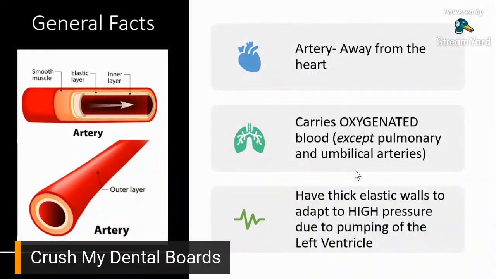And dahil yung artery nakakonect siya doon, it has to have elastic walls so that when the heart pumps, the artery would be able to adapt to that high pressure and be able to distribute oxygenated blood in different parts of the body.